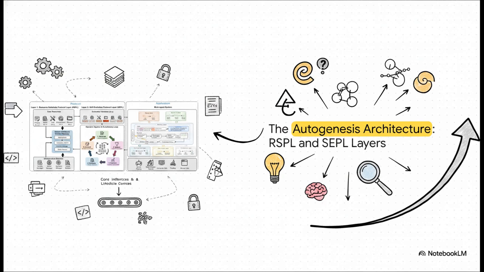Then on the other side, we have Layer 2, the Self-Evolution Protocol Layer, or SEPL. This is your control logic. Because Layer 1 treats everything as a standardized object, AIGNE allows Layer 2 to seamlessly apply optimization algorithms across literally any of those components. It's just a beautiful, clean architecture designed for real-world engineers.